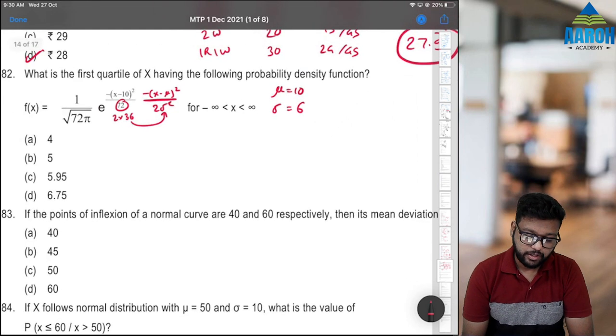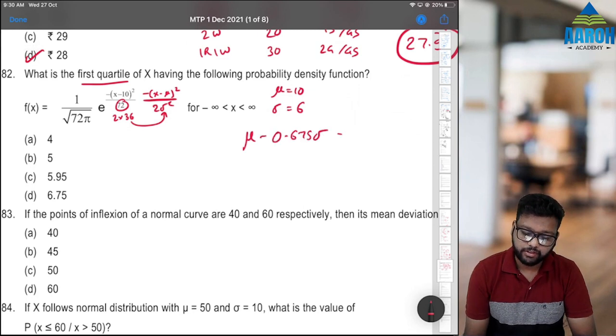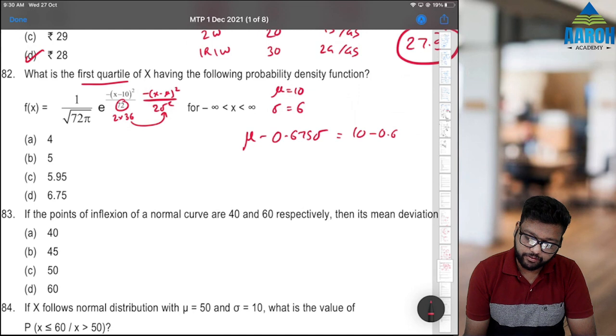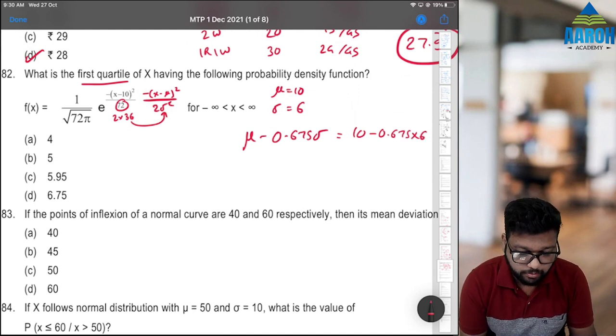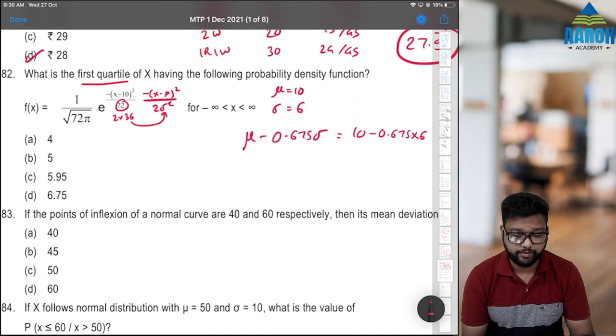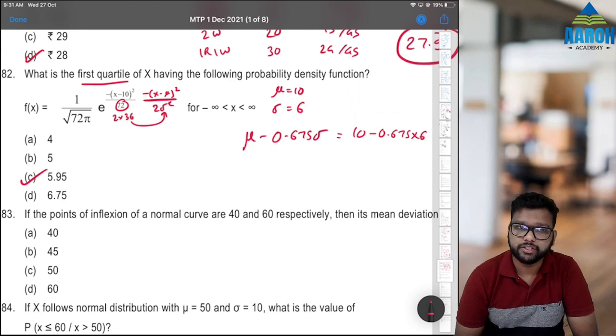Fine. They're asking the first quartile. First quartile is mu minus 0.675 sigma, which is 10 minus 0.675 into 6. Sorry, 10 minus 0.675 into 6. That gives us 5.95, which is the correct answer.